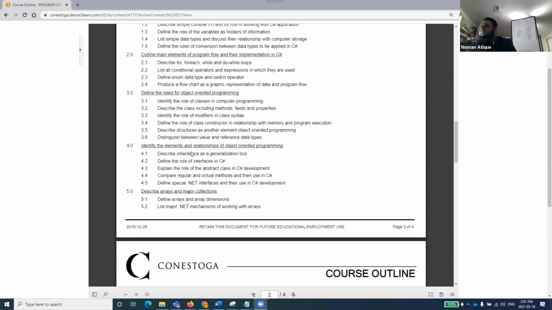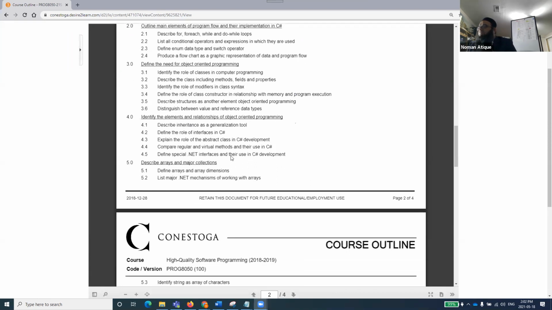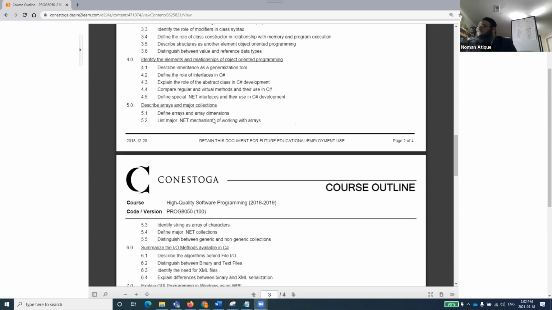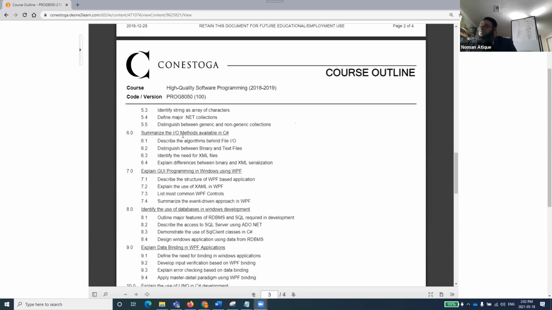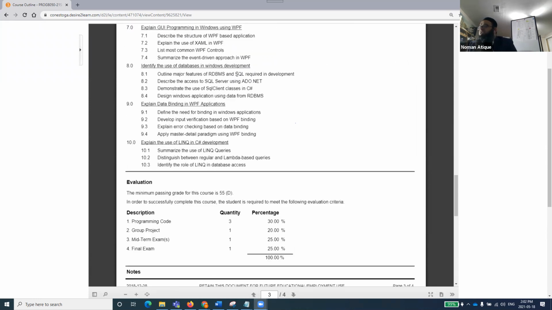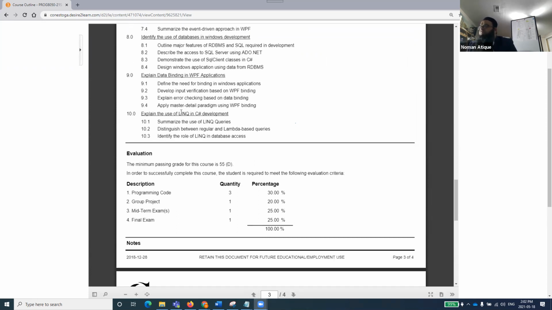Then we have number 4, identify the elements and relationships in object-oriented programming, describe inheritance and generalization, and we'll talk about what is the role of interfaces in C#, and describe arrays and major collections as I talked about them, summarize the IO methods available in C#, explain GUI programming in Windows using WPF, identify the database in the Windows environment, RDBMS, SQL required in development, data binding with WPF, and LINQ, as we have talked about. These are all the topics in nitty-gritty detail.